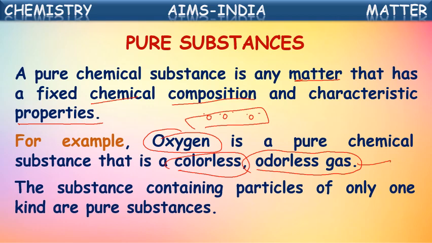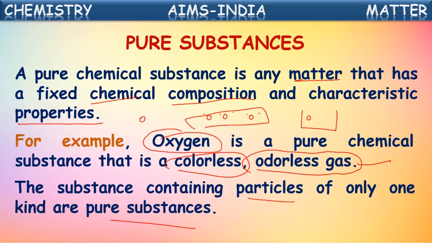A substance containing particles of only one kind is a pure substance. Say I take oxygen gas in one cylinder. In that cylinder, only oxygen molecules or atoms will be present, only one kind of particles.